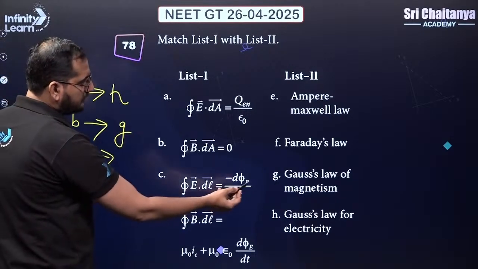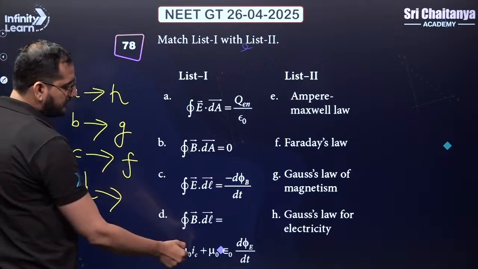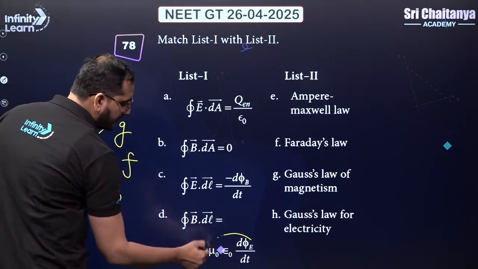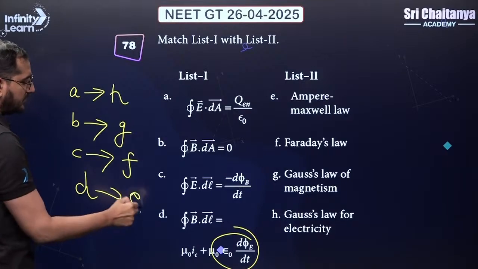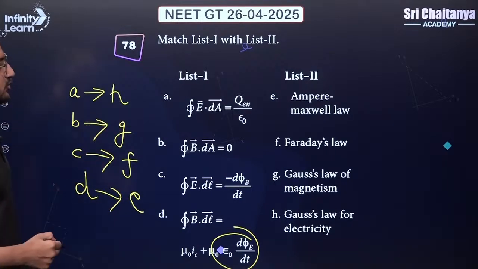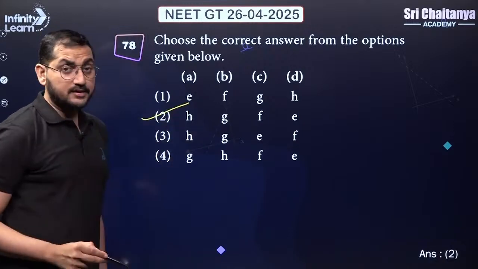This one is our Faraday's law. So this will match with F. And this one is Ampere plus Maxwell. This is the displacement current equation, guys. Ampere's Maxwell part. So HGFE should be the correct answer. Let's look for HGFE. Option 2 is the correct answer.